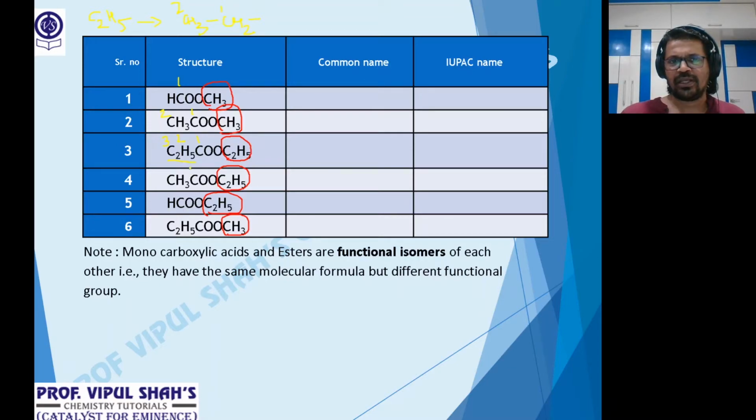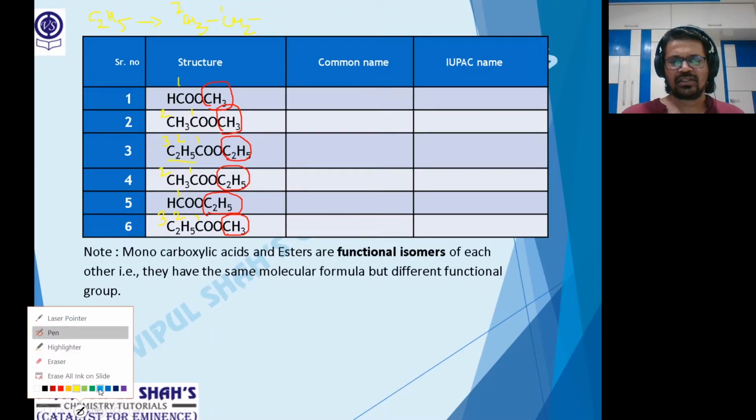Here, acid part how many? 1 and 1, so 2. Here only 1. And here it is 1 and again C2H5, so it's 2 and again 3. Break up C2H5 as CH3, CH2. You will understand. Okay, now let's try naming this. Let's start everybody.